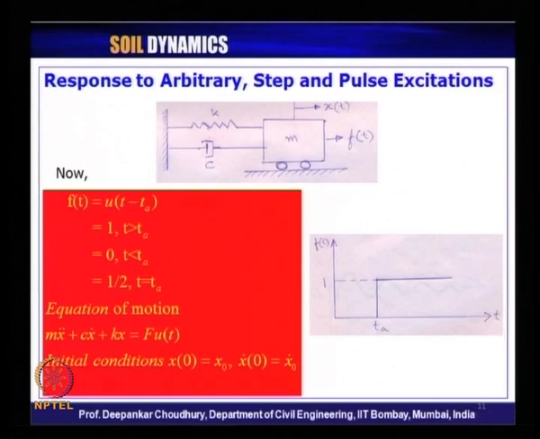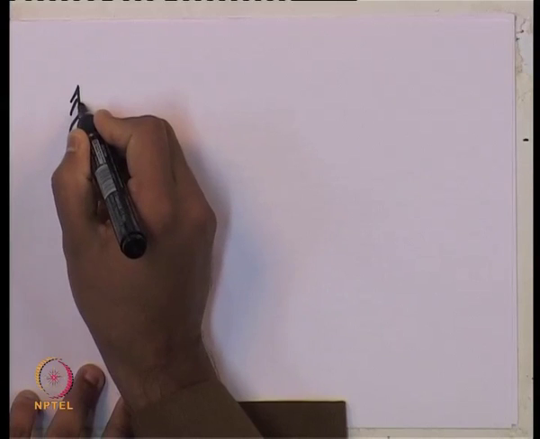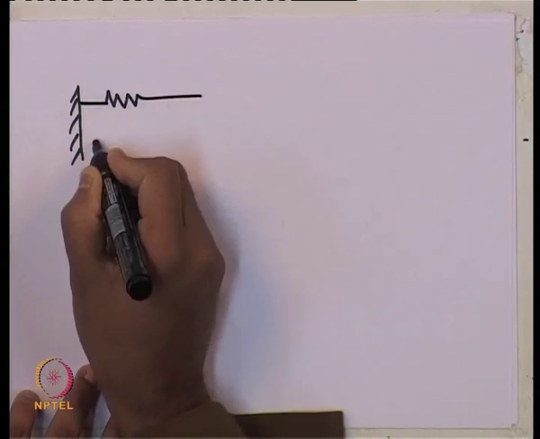Now, we are coming to arbitrary excitation, step excitation, pulse excitation. That is all the possible types of excitations, and in those cases how to obtain the solution and things like that we will see now. So, let us start drawing the basic system here, the basic single degree of freedom system.